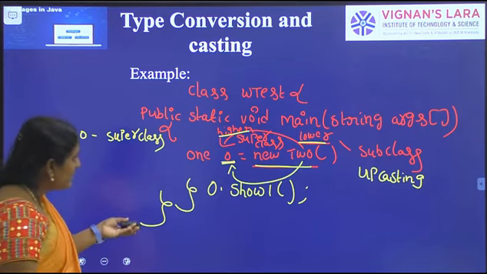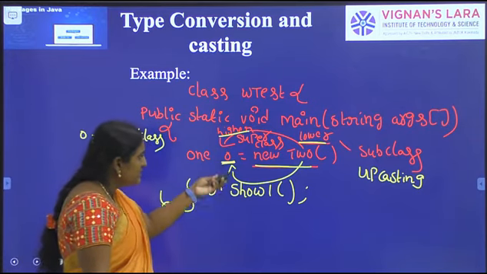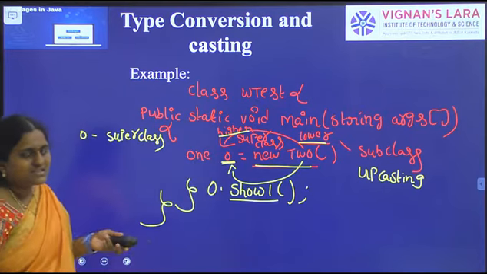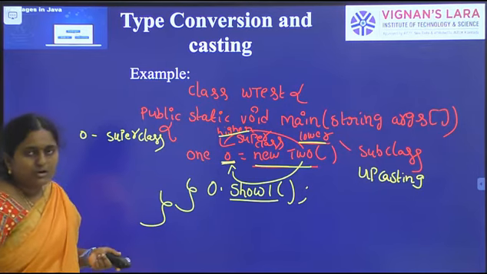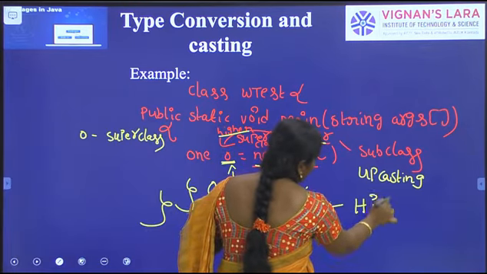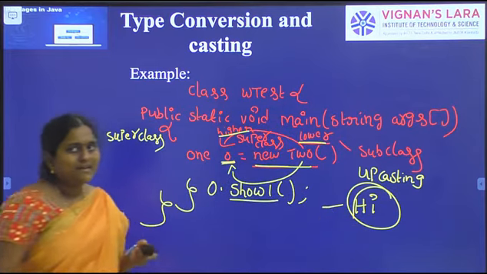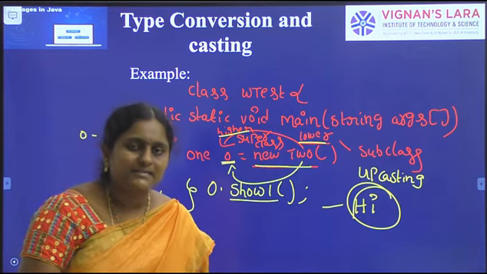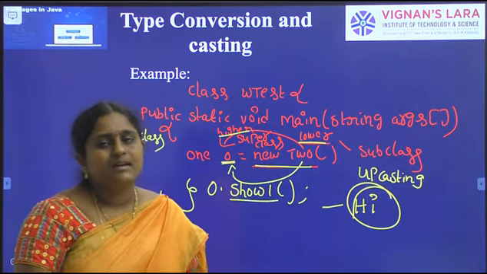So the compiler always concentrates on the reference type. With the help of that, here I am calling the show one method. Whatever body is present inside the show one method, that body will be executed. So if you compile and run this program, finally you get the output on the console. But our topic is widening typecasting or upcasting and implicit object casting.